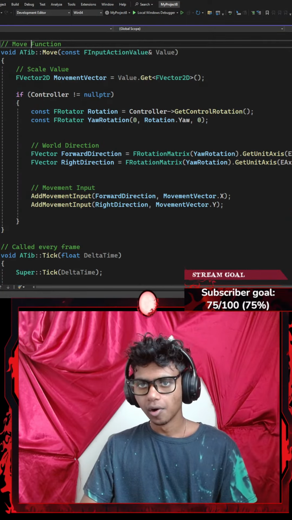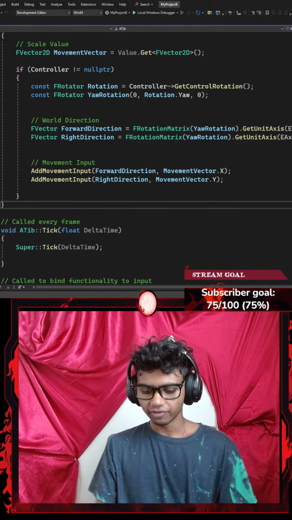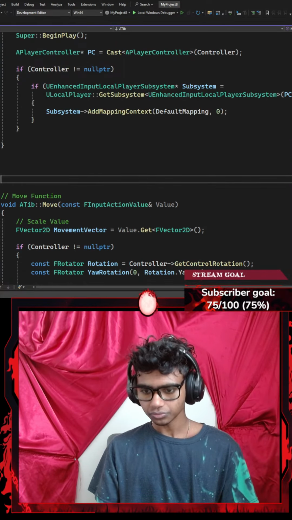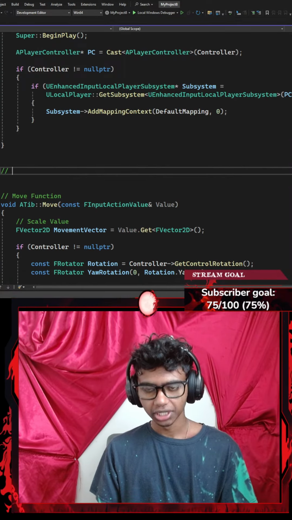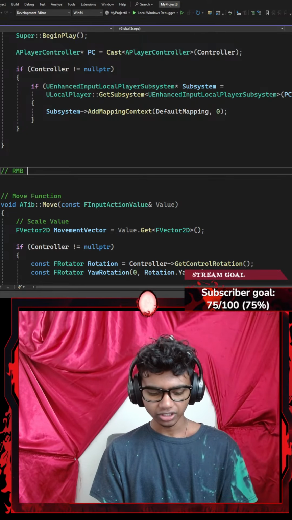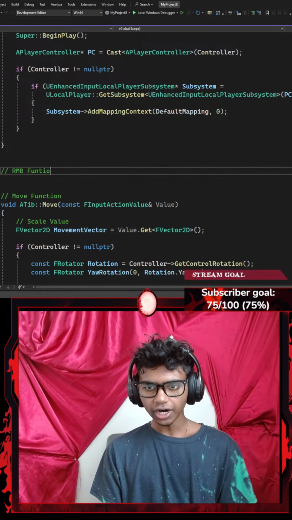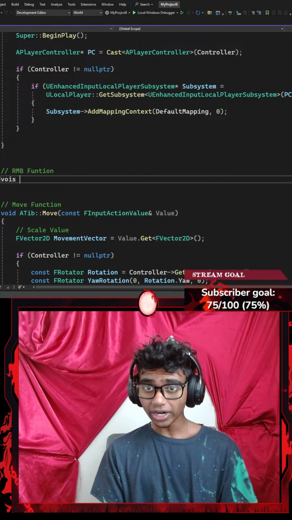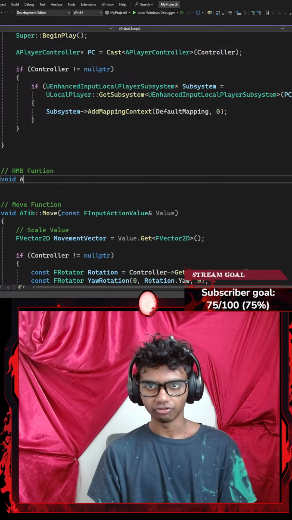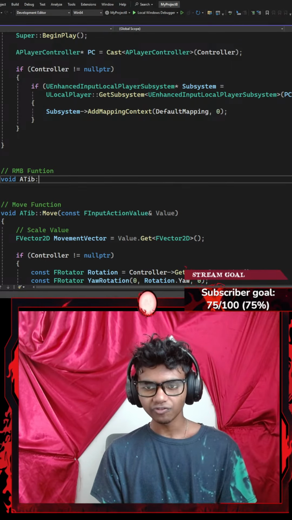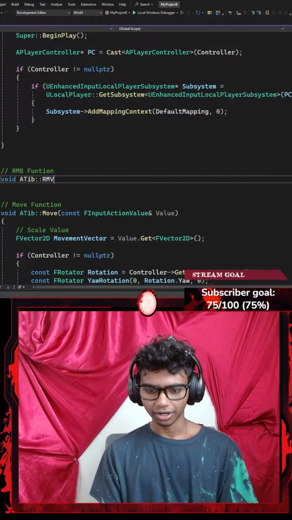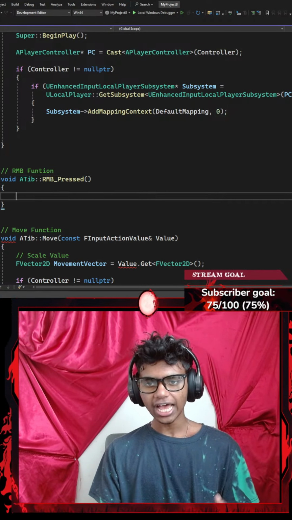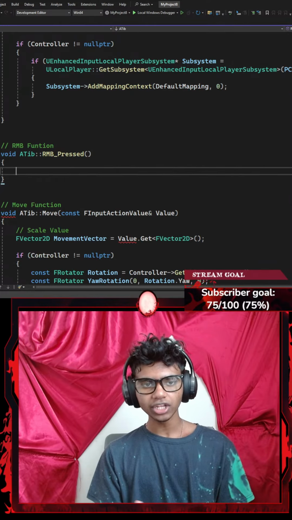There. Okay, once I'm done with that, I'm gonna go all the way down here to my look function. So, actually before my look function, I'm gonna create another function here. This is gonna be my RMB function, my right mouse button function, where I'm gonna define the function that I created inside of my header files. The function is called something like RMB underscore press. If my RMB press function has been initiated, I'm gonna do something.